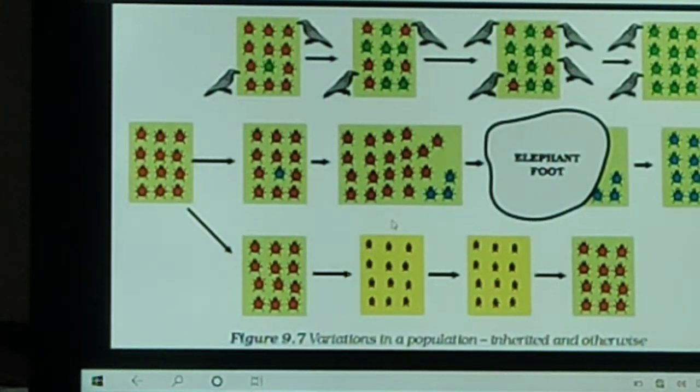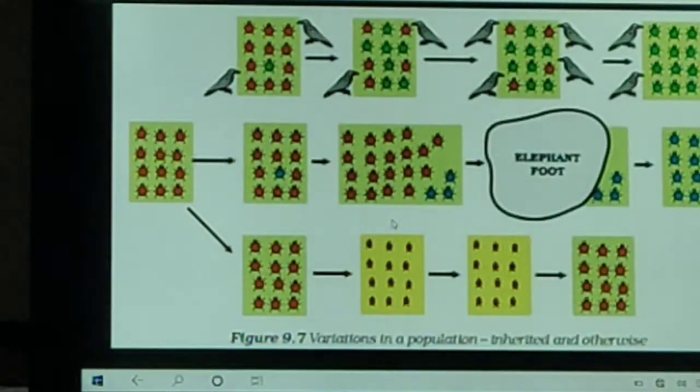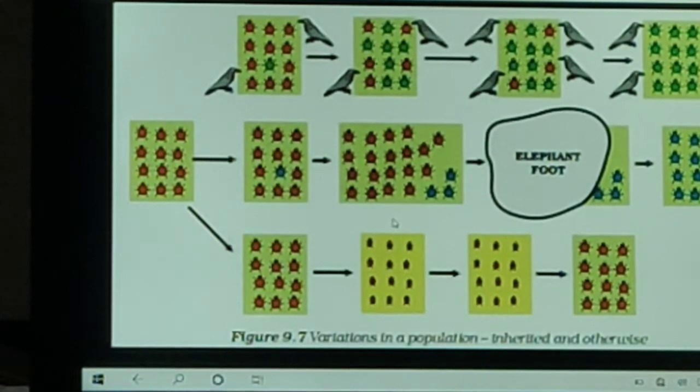Next, in the second situation, due to color variation, one blue beetle appears. Crows can see both red and blue beetles and eat them, because blue color is visible to the crow as it is not merged with the leaf color. Then there is a sudden calamity. An elephant kills red beetles by stamping on the bushes.